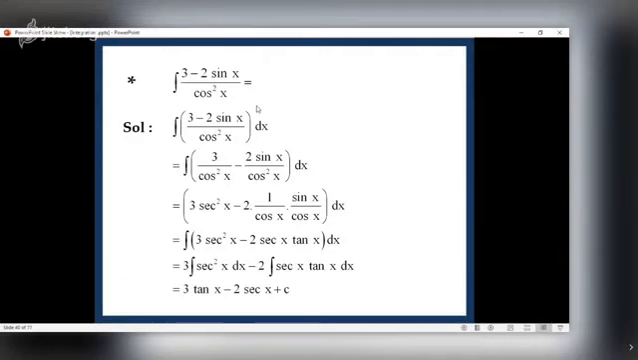The first step is split numerator. 1 upon cos square is sec square. What is sine upon cos square? Sine upon cos square I have written as 1 upon cos into sine upon cos. 1 upon cos is sec, sine upon cos is tan. Now what is integral of sec tan? It is simply sec.